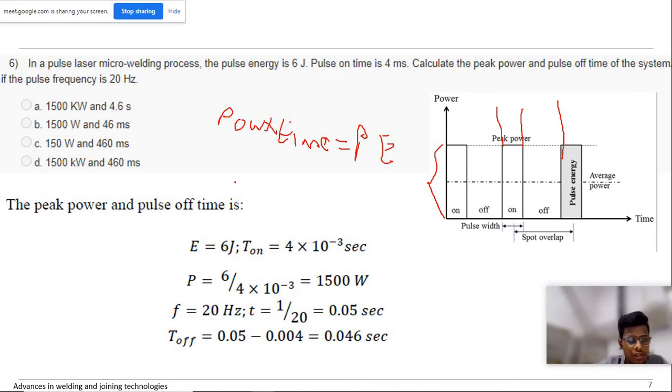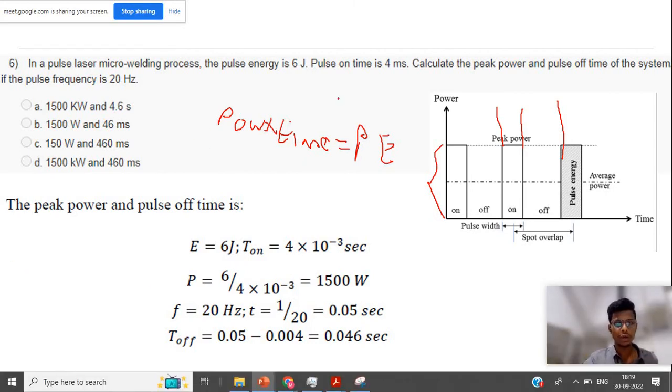Yeah, B is the answer. For the sake of clarity, the pulse energy given is 6, and the pulse on time is 4 milliseconds. So 6 by 4 into 10 power minus 3, which is 1500 watt. Once you calculate this, you can directly go for B, because only 1500 watt is there. You don't need to calculate for the other options.